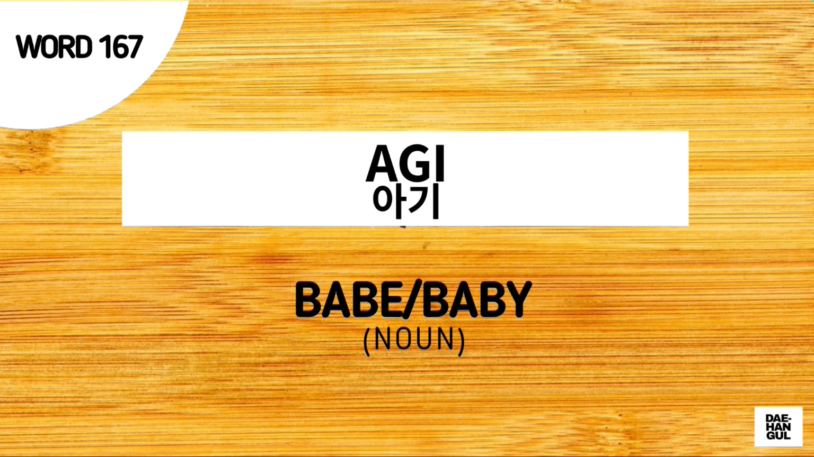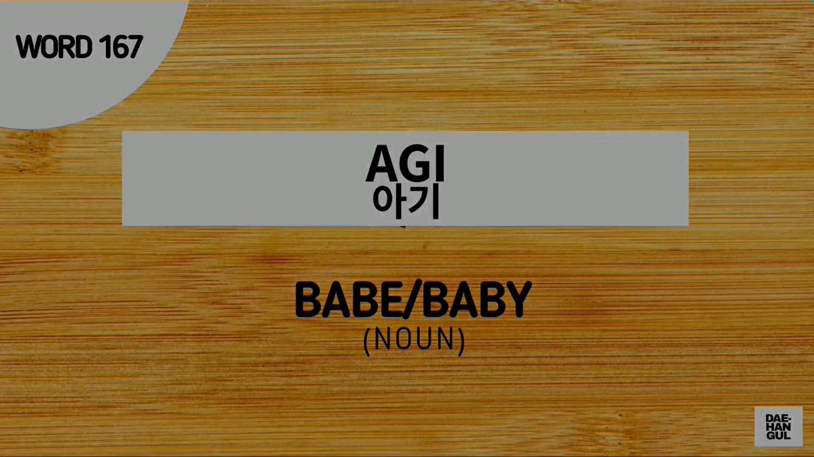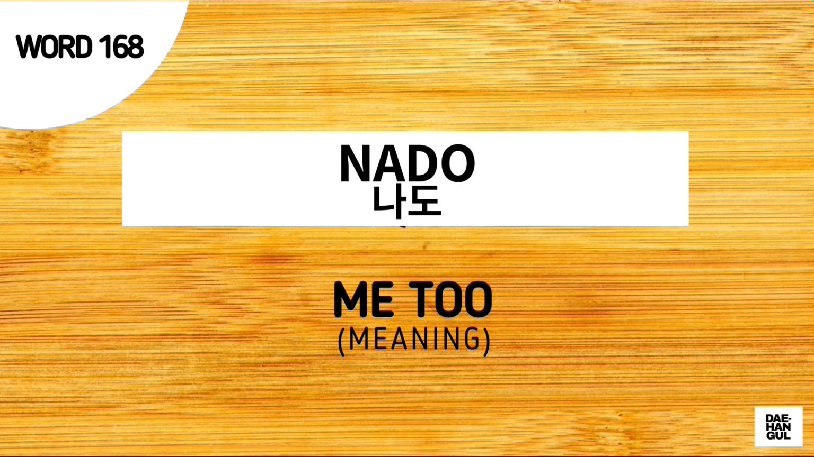Next word is agi. And this is a Korean noun which means babe or baby. Again, agi means baby. Next word is nado. And this is used to say me too in Korean. Again, nado means me too.